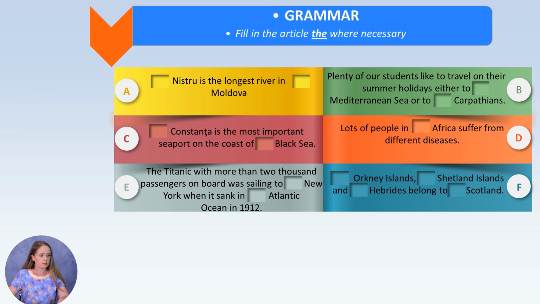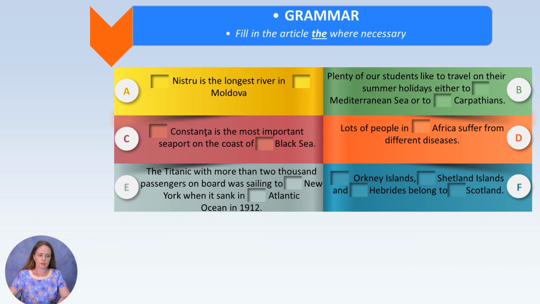The first sentence: Dnistru is the longest river in Moldova. Constanța is the most important seaport on the coast of Black Sea. The Titanic, with more than 2,000 passengers on board, was sailing to New York when it sank in Atlantic Ocean in 1912.